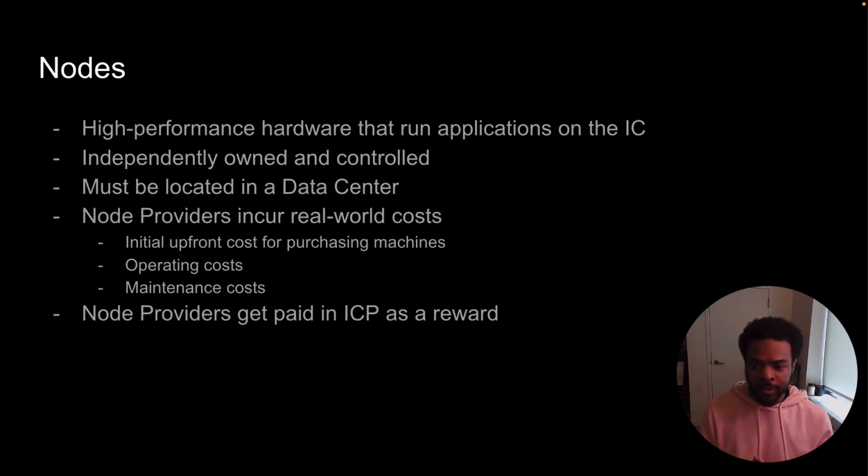So first we're gonna talk about nodes. These are high performance hardware that run applications on the IC. They are independently owned and controlled. So you cannot spin up a node on, like, an AWS cloud instance, for example. If you want to be a node provider, you need to have proof that you actually purchased the nodes. You need to have proof of identity, who you are. And then the nodes also need to be located in a data center. So I believe you need some evidence of that.